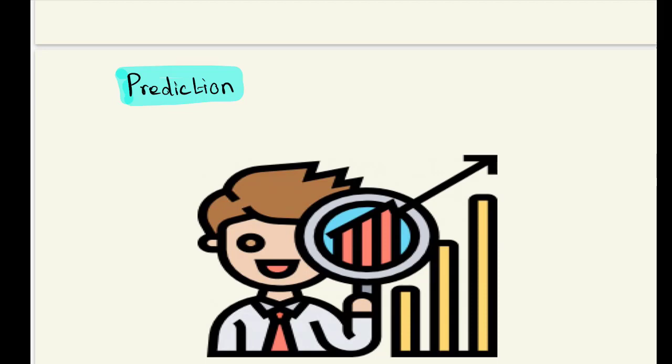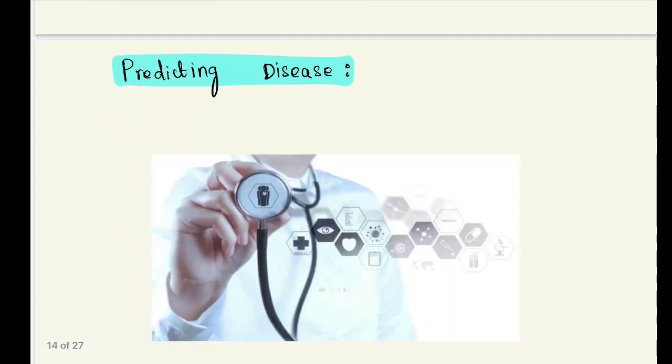And the next application is predicting disease. Statistics even plays a role in the medical field. Statistics helps us to know how many people are suffering from a disease, how many people are affected by the disease, and the death rate of the disease.